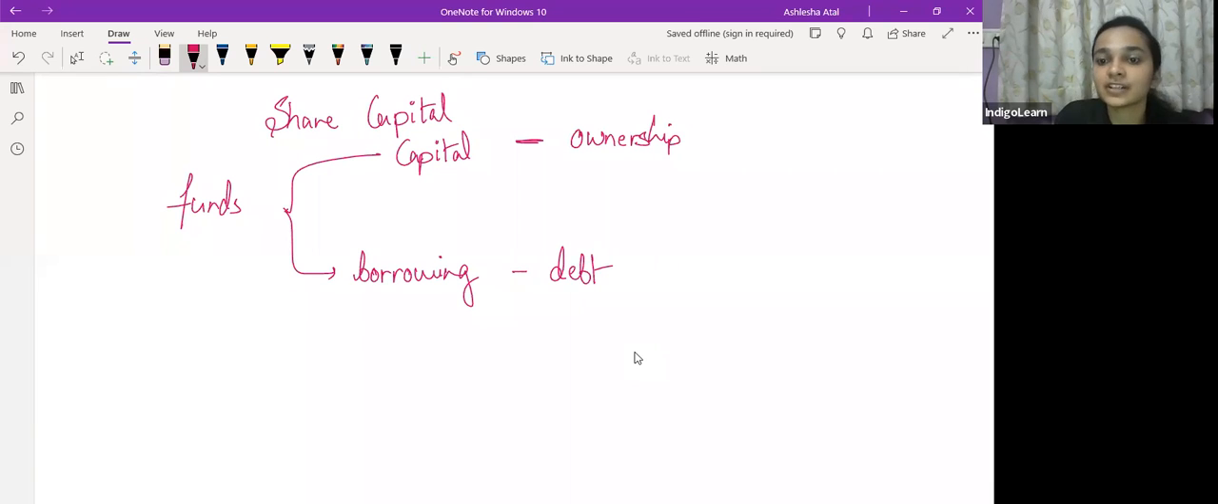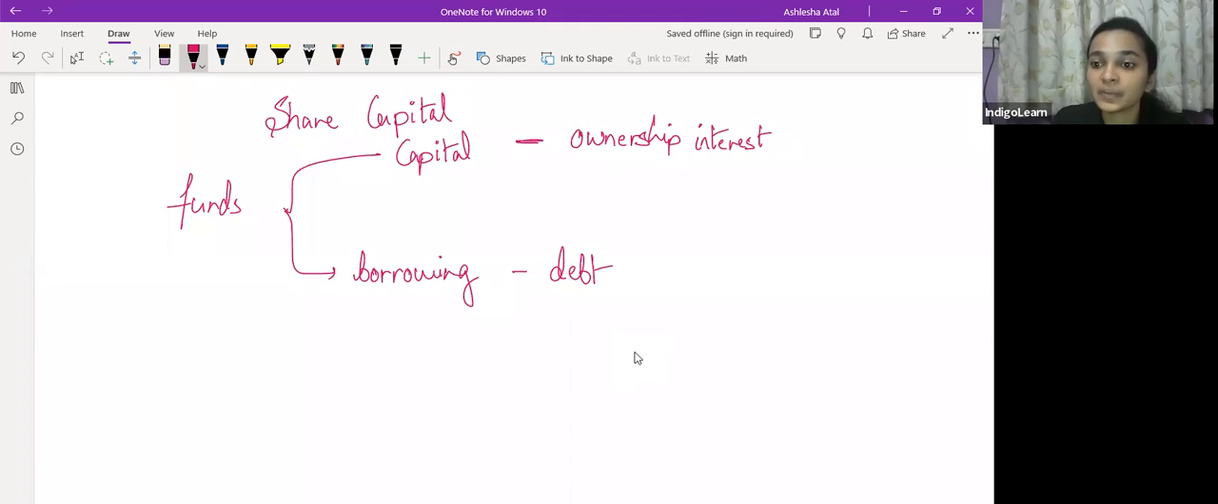You all must have heard that shareholders, they are the owners of the company. Why is that so? Because there is some element of risk involved when they are investing in the company, and that risk gives them an ownership interest in the company.